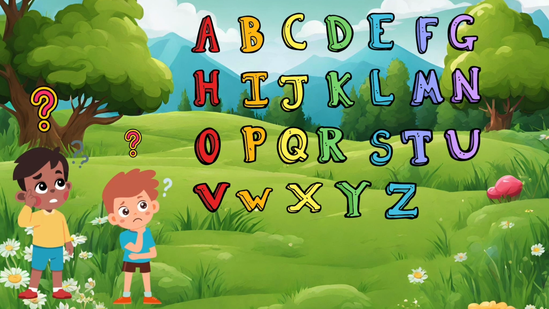Let's look at these shapes. Can you guess what these shapes are called? You are right. They are called letters. There are 26 letters in the alphabet, and each one makes its own special sound. Let's learn them all together.